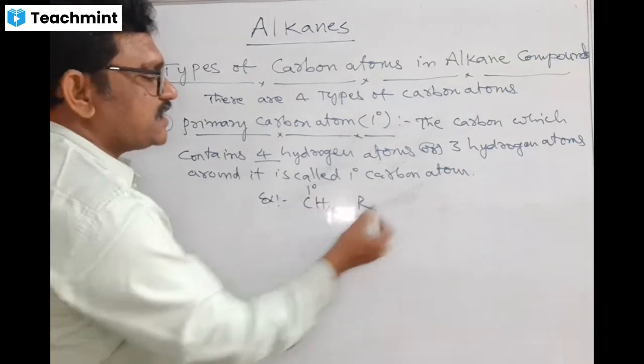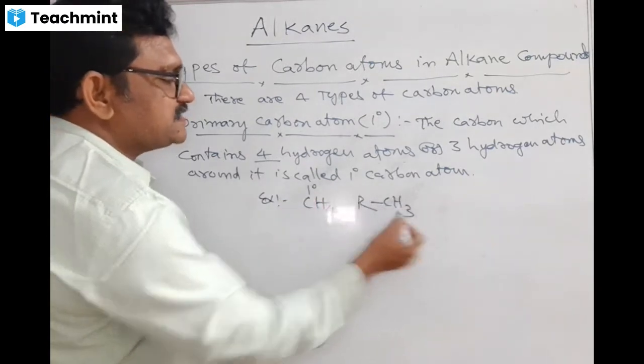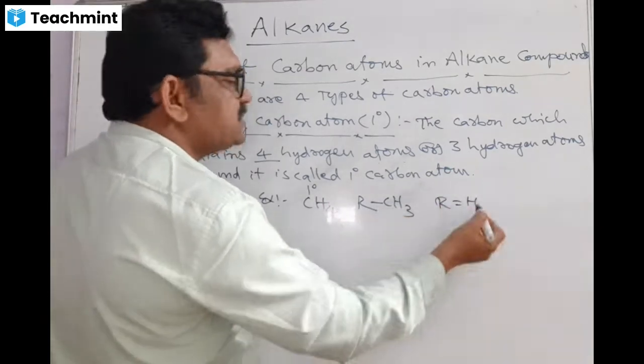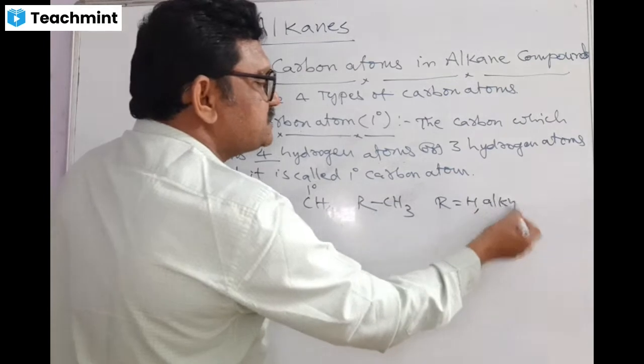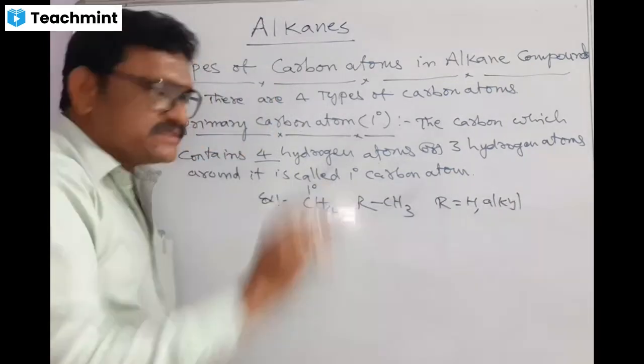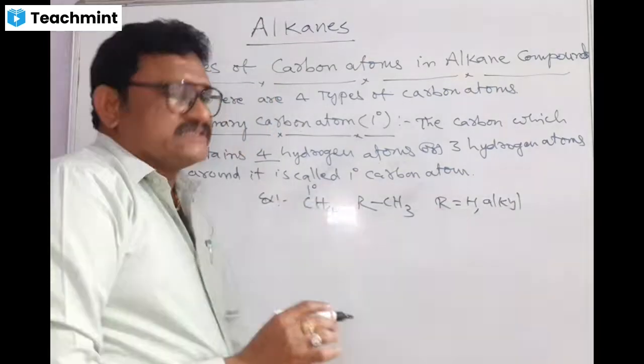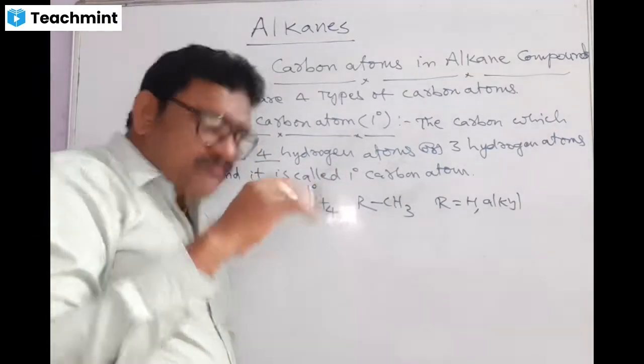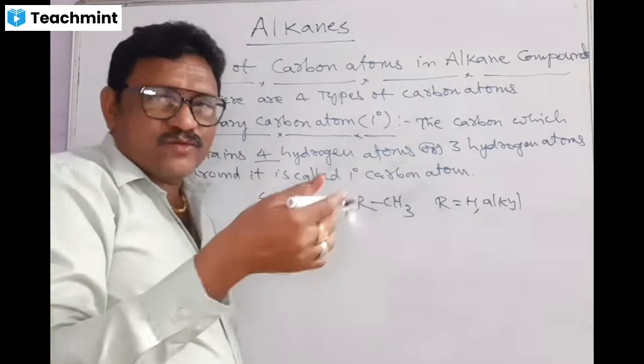For example, I write another molecule, RCH3. Here R is equal to H or alkyl. Sometimes R is equal to H also. Depending upon the situation, you can take H. But strictly speaking, R is the alkyl group. Our further topic is the alkyl group.